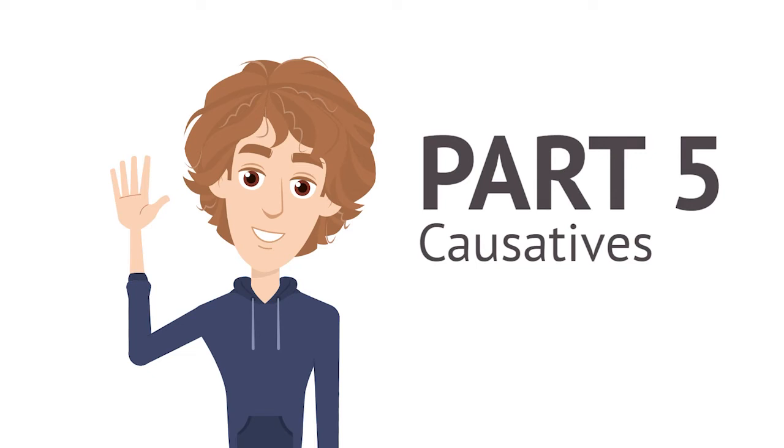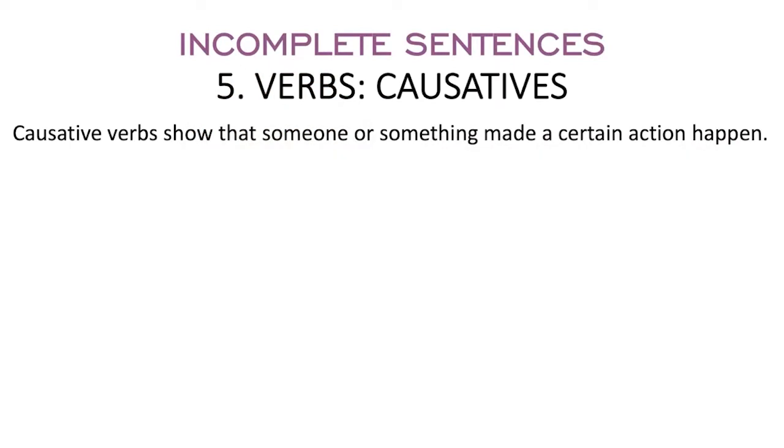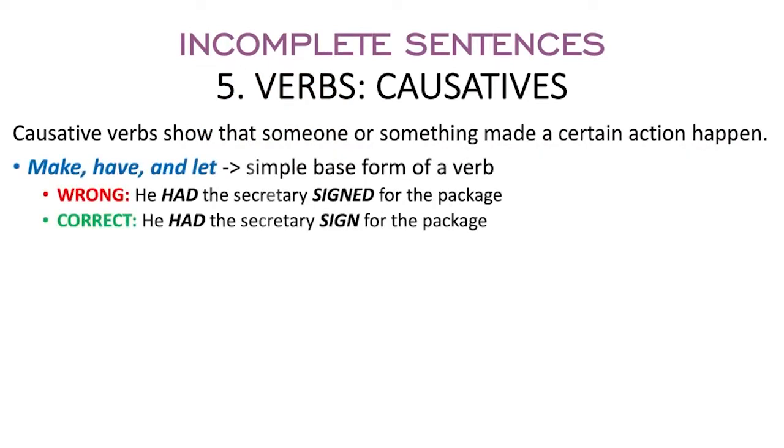And then the next one would be causative verbs. Causative verbs show that someone or something made a certain action happen. If it is followed by make, have, and let, it should be the simple base form of a verb. Had over here is the second form of have.